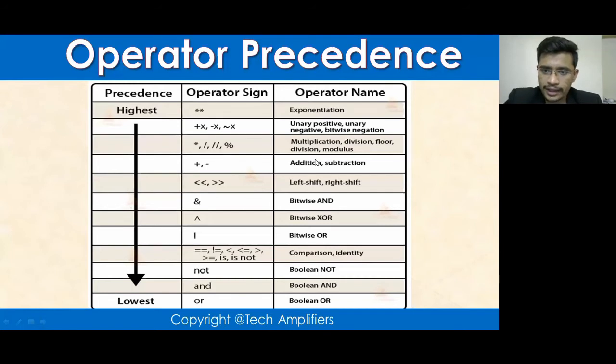So this is the identity operator. Then we have Boolean not, then Boolean and, and last, the lowest one, Boolean or. Do revisit this sequence again, because it will help you a lot when you appear for an interview for Python developers. So this is all about operators.